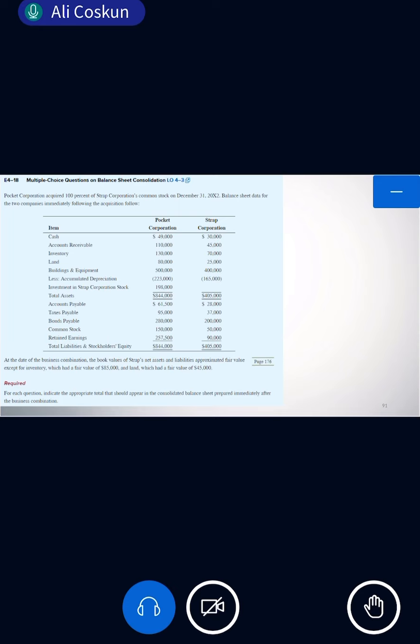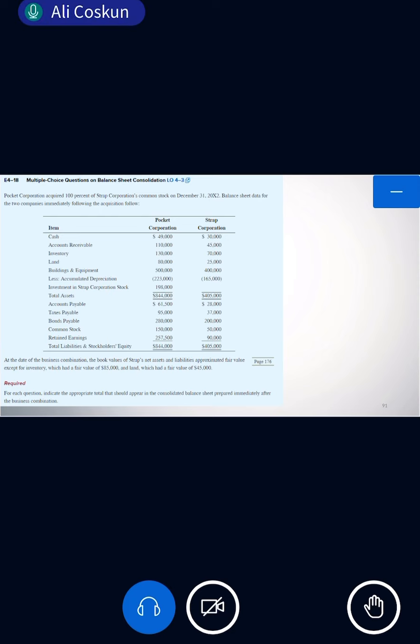Or 130 plus 70 plus 15. We can add the excess value if we take the book value of the subsidiary. But 70 and 15, together 85, should be added to the 130. So what is the total amount of inventory in the consolidated balance sheet in that case? Sheikha, can you follow?